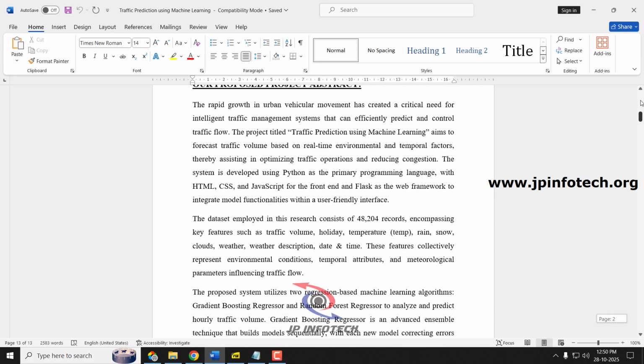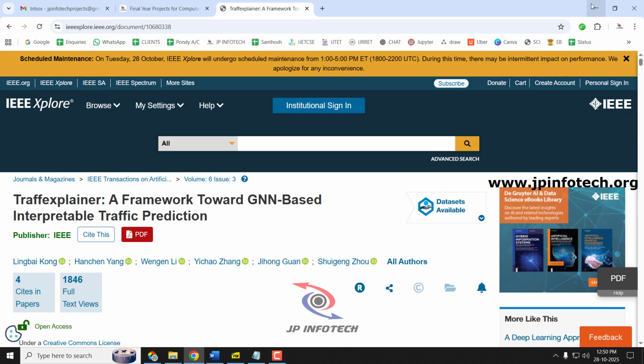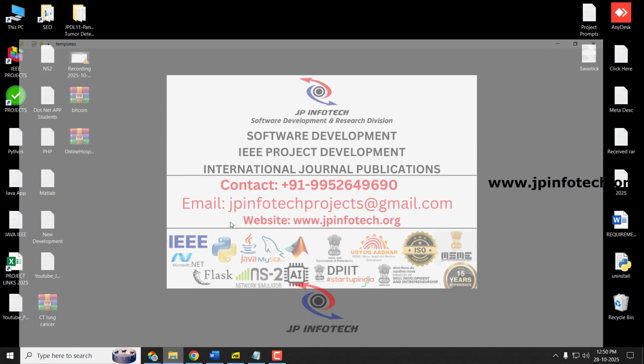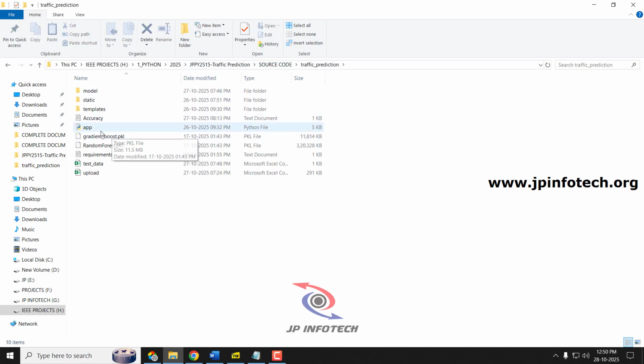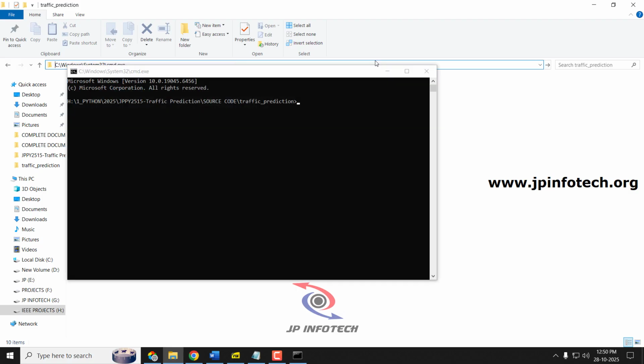So now let us see the execution of the project. Just go into the project source code folder. Inside the source code folder, we have the traffic prediction folder and we have app.py and other files. Here in the address bar, let me type cmd and press enter. The command prompt window opens with the exact location. Now type python app.py, press enter, and kindly wait for a few minutes.